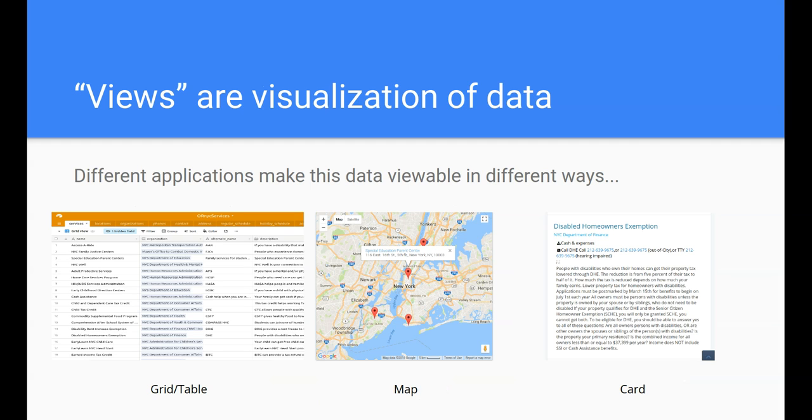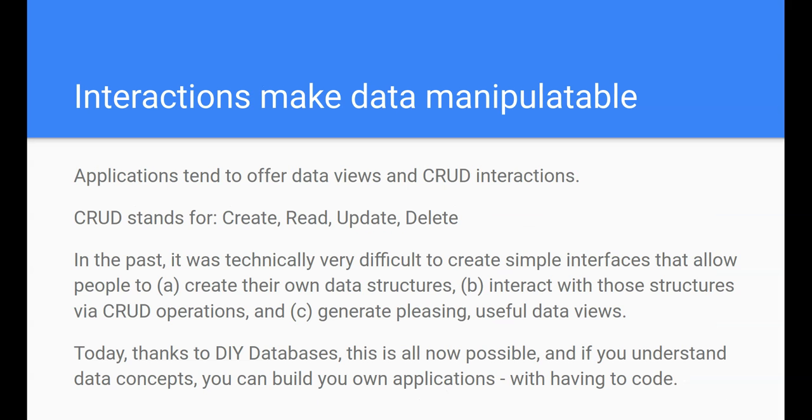And if you think about how you spend your time when you deal with data, most data that is delivered to you is coming in a grid, a map, or a card view. And so it's important to see that apps aren't that mysterious. They usually deliver data in standard ways. And the other thing that apps do is they allow you to interact with data. And so the type of interaction that apps often allow you to do is called CRUD, and that stands for create, read, update, and delete. That's the general set of interactions that are available for a piece of data.